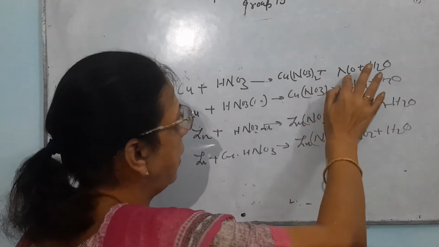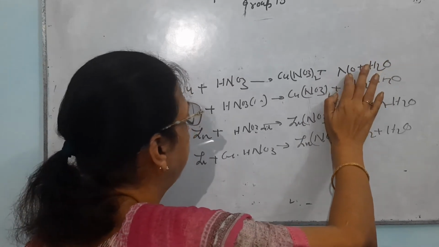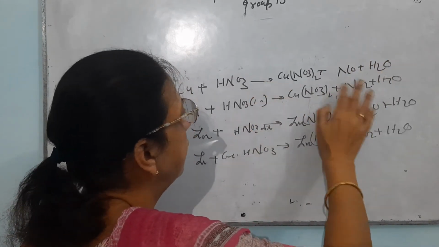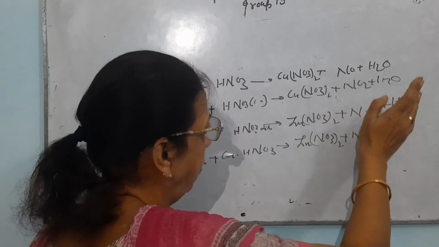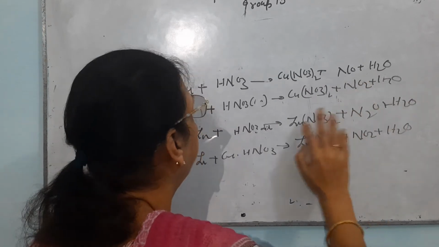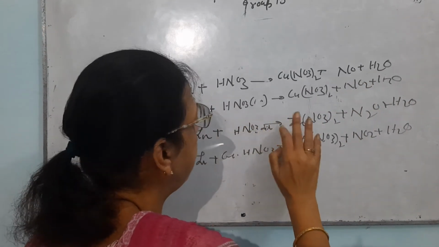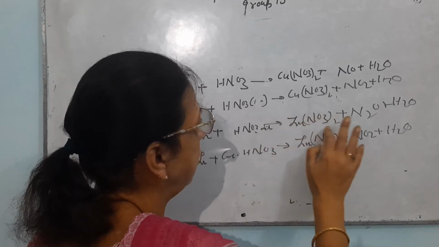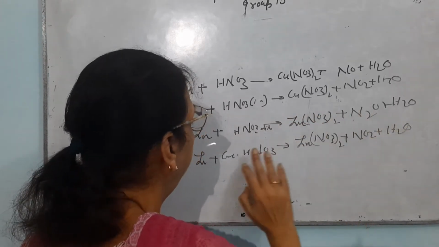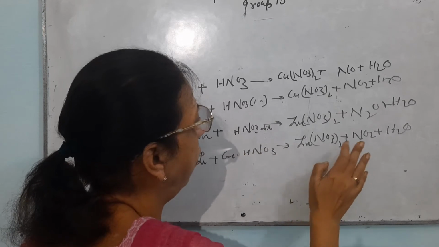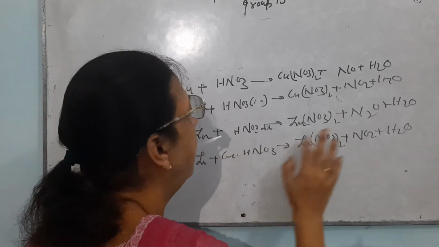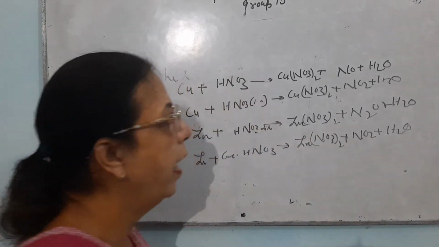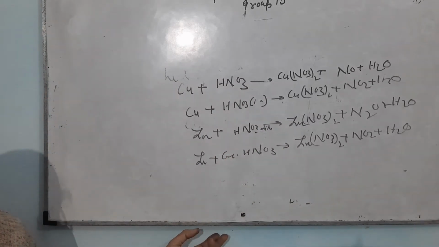In the first case, nitrogen monoxide with dilute, and nitrogen dioxide with concentrated. Again, this is the reaction of zinc with dilute HNO3, it is N2O. Then the reaction of zinc with concentrated, that is the same reaction. Again there will be formation of NO2.